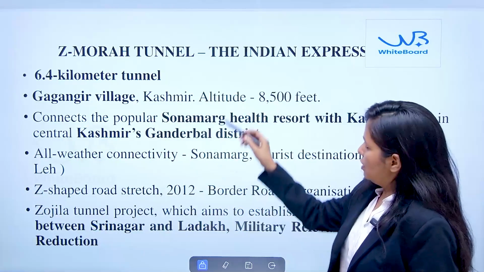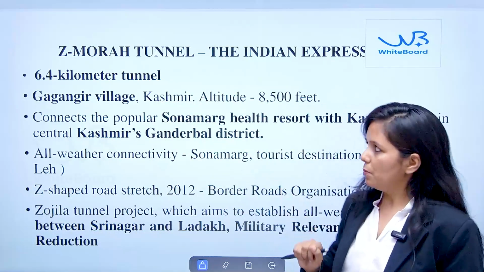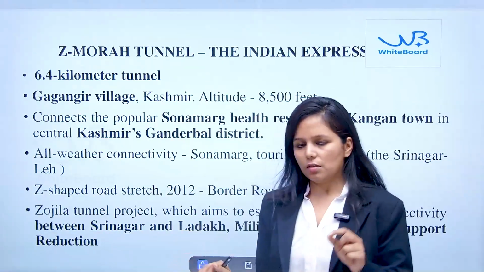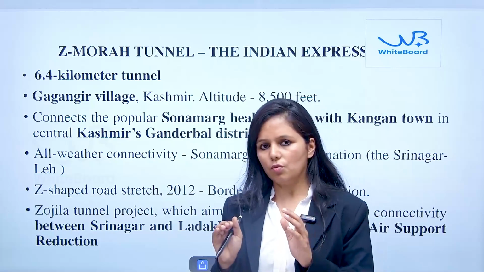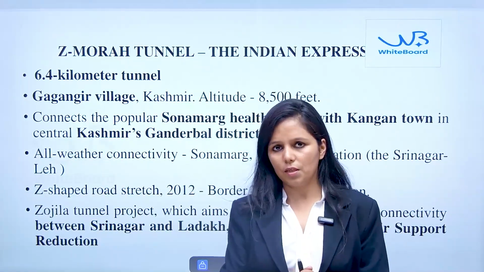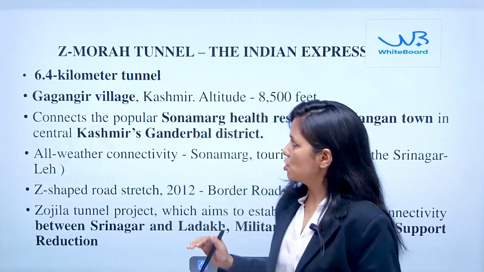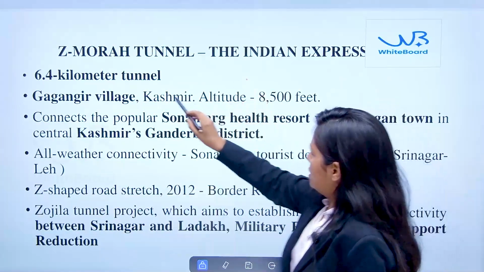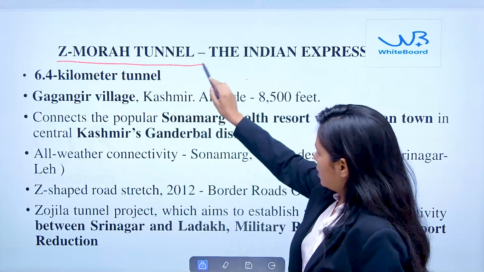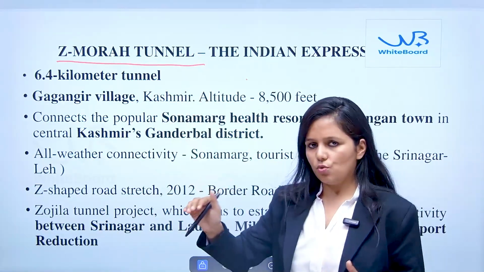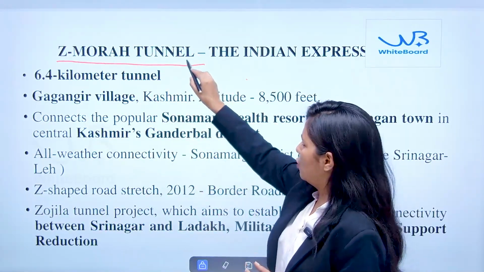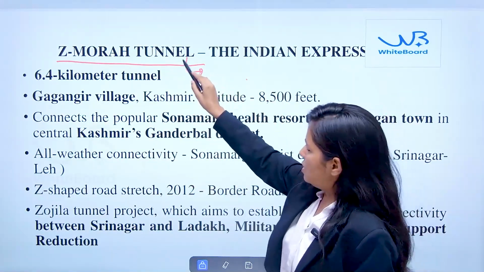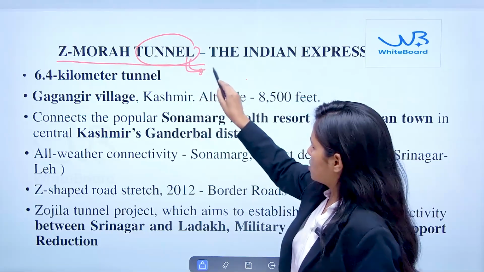See, this news is published in the Indian Express newspaper, which talks about how militants attacked the workers of an infrastructure company involved in the construction of this Z-Morh tunnel. Here we need to understand, whenever you find such news and you have ambiguity about how to relate it with the syllabus of the paper, we can see this tunnel is basically infrastructure development.